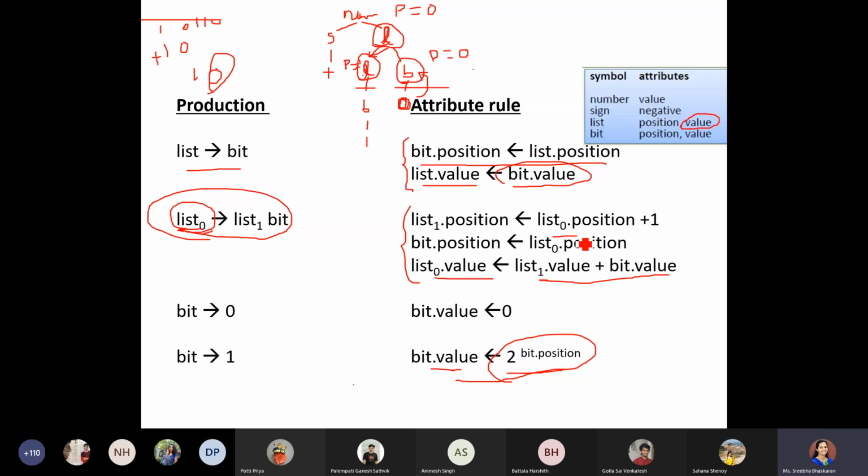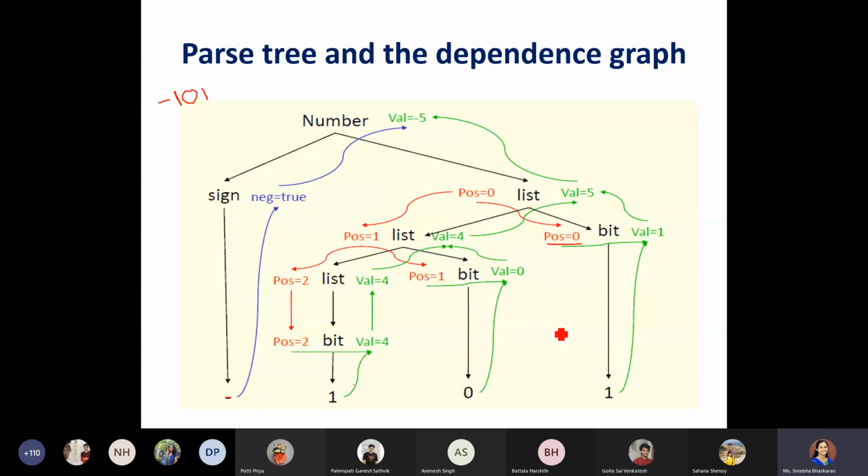Say for example, this is taking the root node contents, whereas for calculating the value part, you are taking the leaf node contents. So based on this, we can say that when you are going with attribute based grammar, the attributes can have values flowing from top to bottom or bottom to top. Based on this, we have named the attributes synthesized attribute and inherited attribute. So can you try out which one would be the inherited attribute?